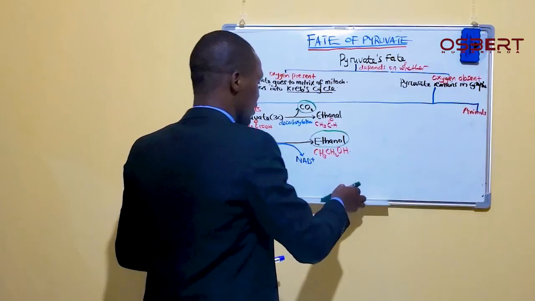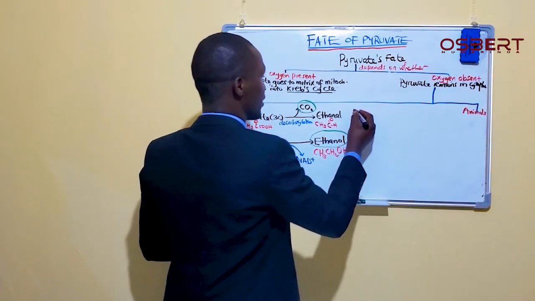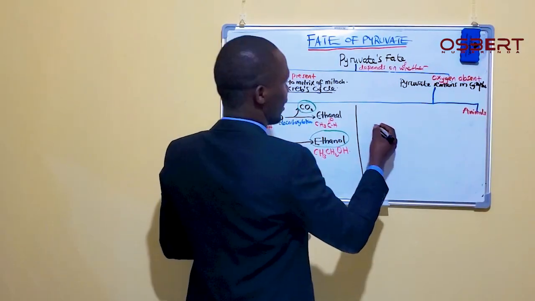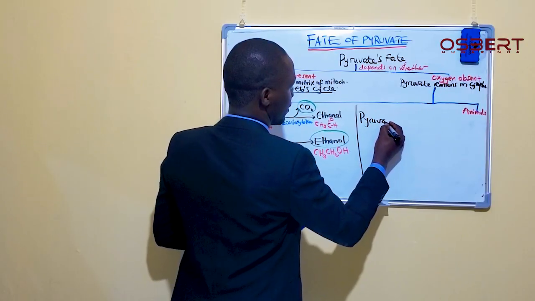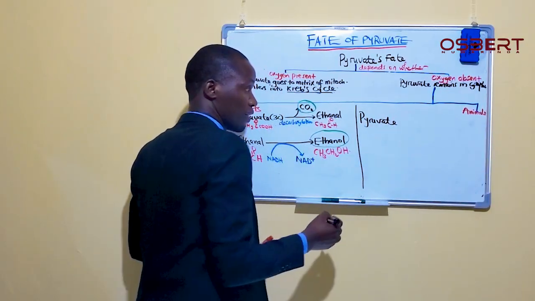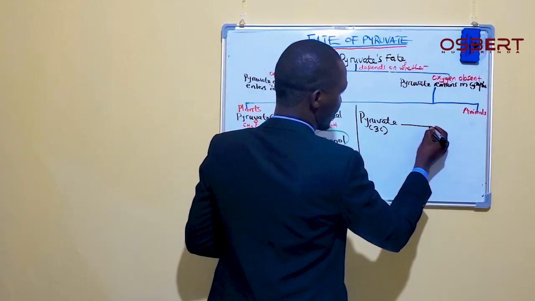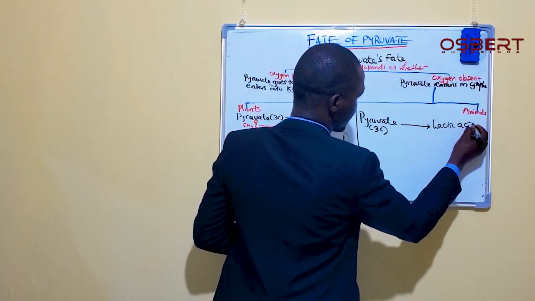And then when it comes to animals, what will happen is this. If this was an animal cell, this pyruvate we have here, a 3-carbon molecule, is going to turn into something we call lactic acid.